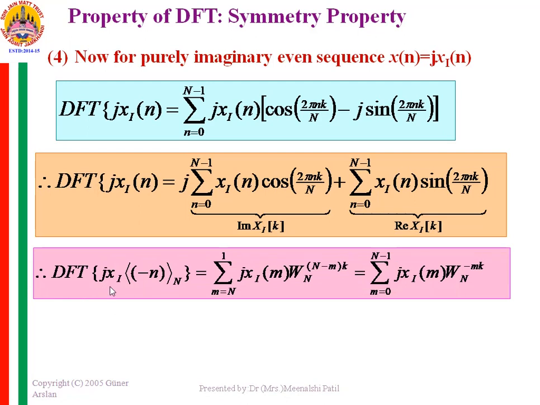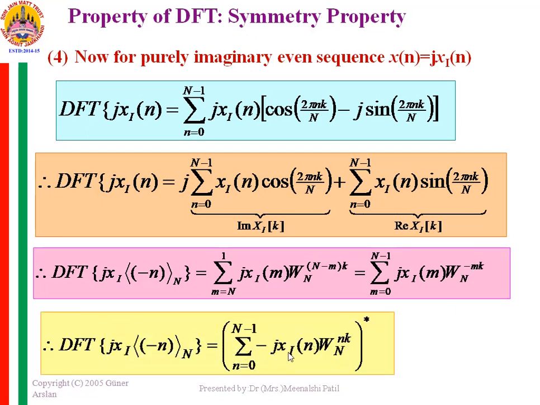Now DFT of j xi of minus n over the modulo n in a similar fashion will be equal to summation m from 0 to n minus 1 j into xi of m w raised to minus mk n you will get. And when you take the conjugate of this, you will get here minus sign and this plus. So you will get minus j xi of n w raised to nk and conjugate of it. So you will get minus of conjugate of xi of k. That is DFT of j xi of minus n over the modulo n.